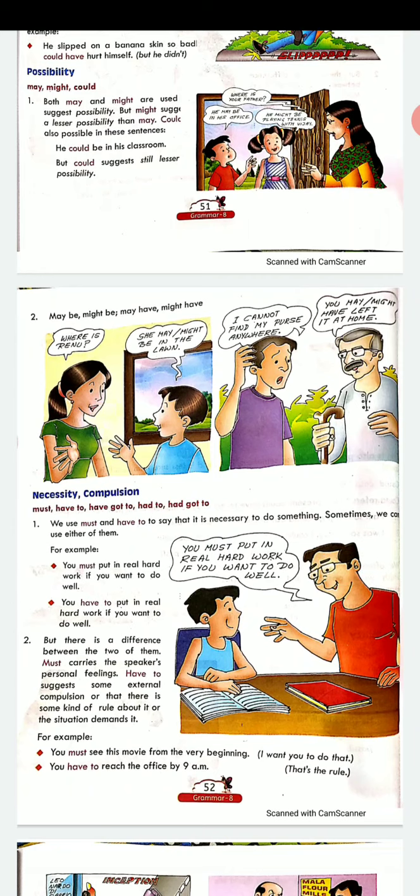You have to wear a seat belt if you are driving a car. Or you can say another example, you must go to school every day. This is showing necessity or compulsion. They are showing how must, have to, and different words can be used to show necessity and compulsion.